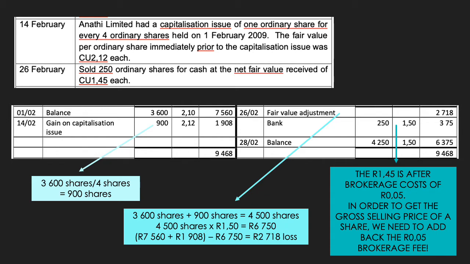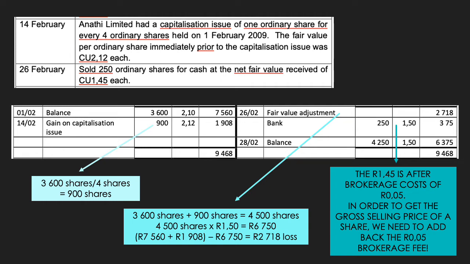When we have a capitalisation issue, we always account for the capitalisation issue by taking the number of additional shares we now have and multiplying it by the fair value prior to the capitalisation issue, as this is what our investment is worth due to the increased number of shares that we have acquired.